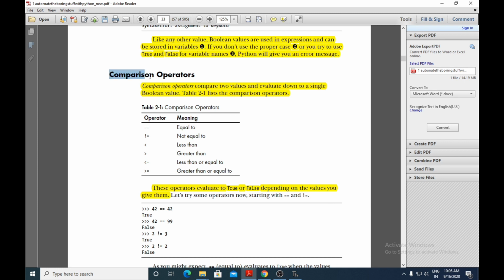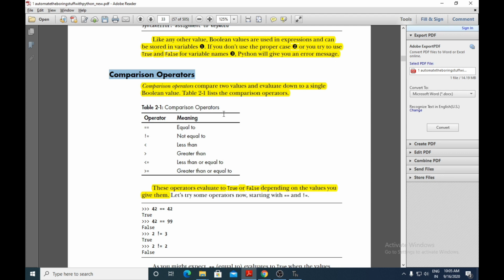The next topic is the comparison operators. Comparison operators are the ones which compare two values and evaluate down to a single boolean value. That is, it will be comparing two values at the left hand side and the right hand side, and it will evaluate whether it is True or False only.